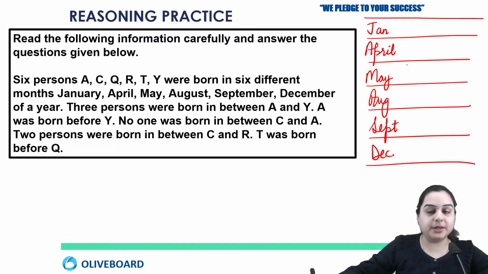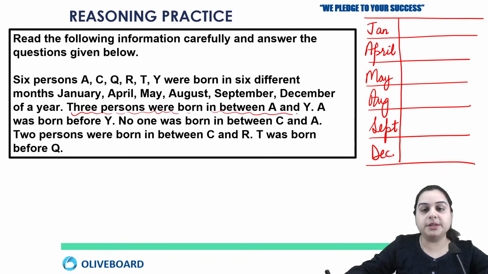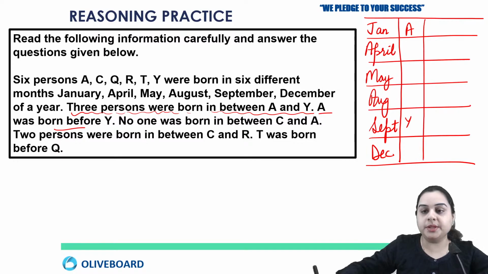Right. So here, let's see what is the information. First, you have that there are 3 persons that were born in between A and Y. There are 3 persons between A and Y. So what all is possible? And there is one more information that A was born before Y. So A should be on the top, and after leaving 3 months, we are going to write Y. This is the first possibility. And other possibility is this, right? These are the 2 possibilities.